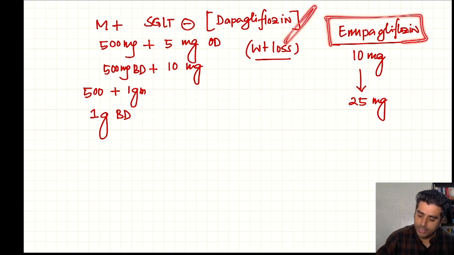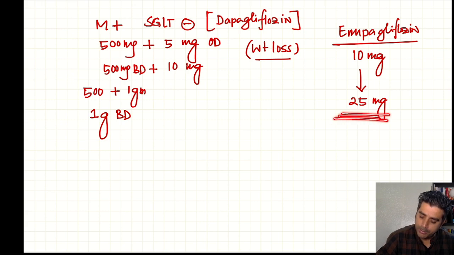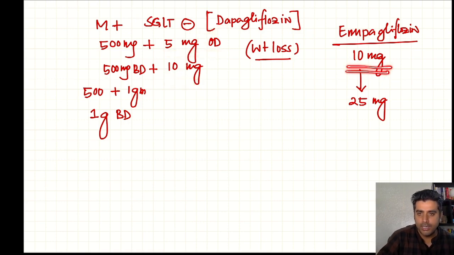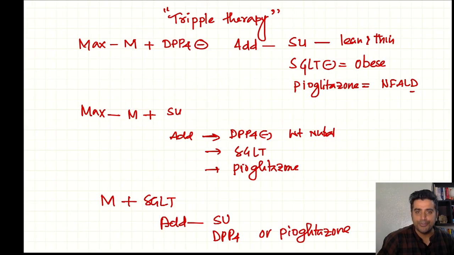Canagliflozin and dapagliflozin, we can use any of them. It can go up to 20 milligram. Remember, dapagliflozin starts with 5 milligram, you can go up to 10. Here we can start with 10 and may go up to 25 milligram.